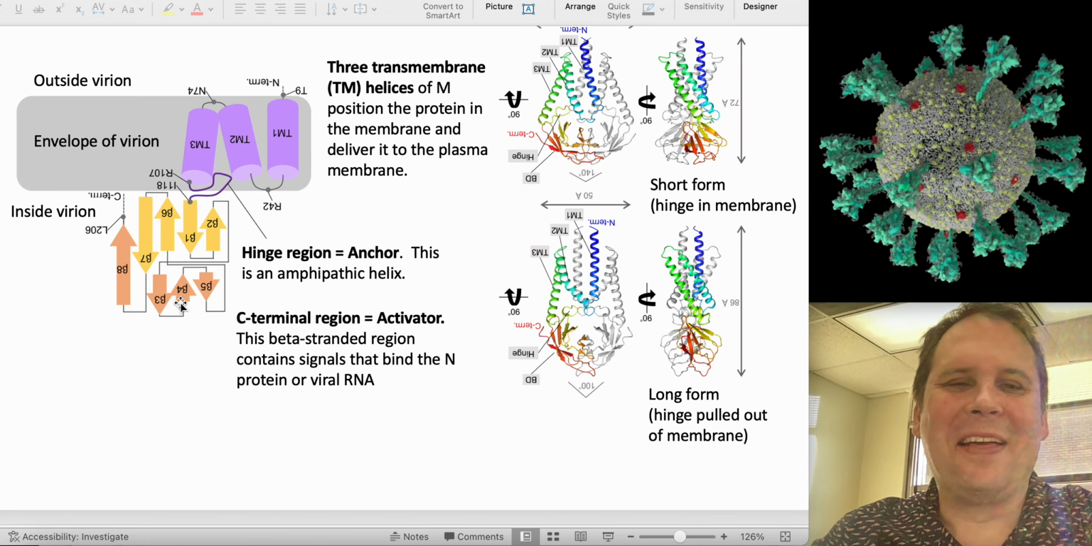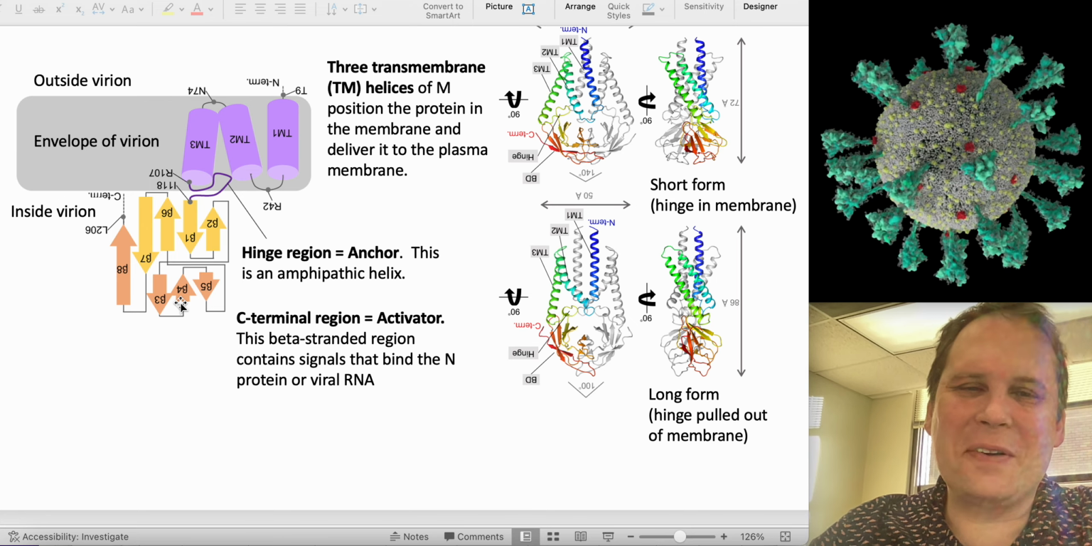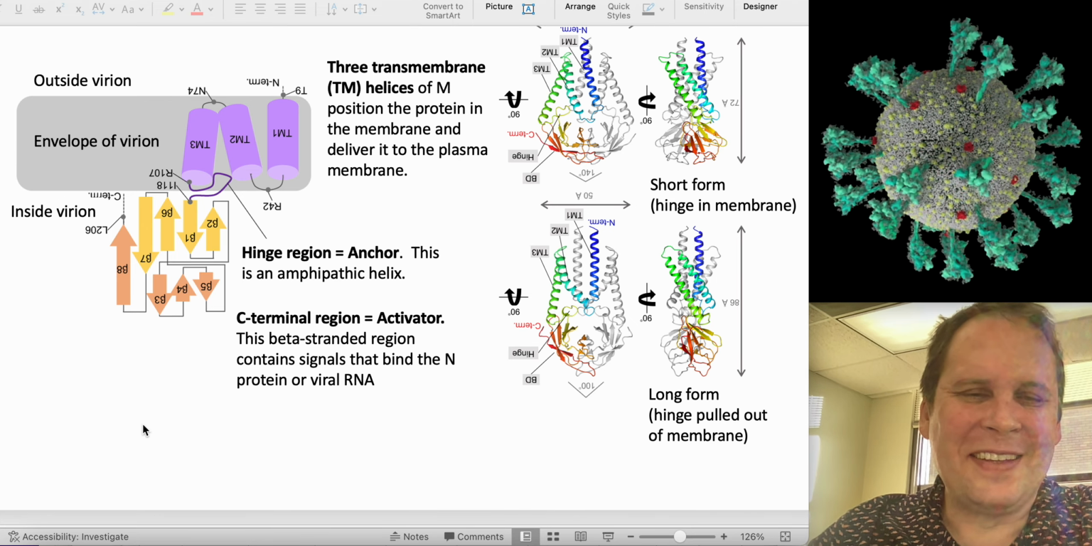All right, there you have it. Coronavirus budding in a nutshell, as far as we can say.